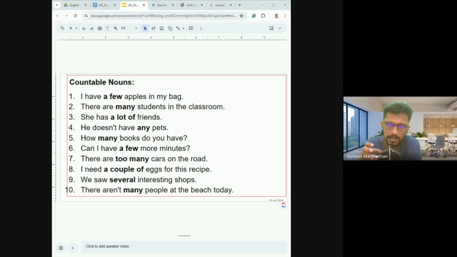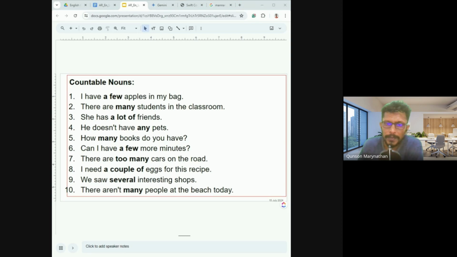So மண் is for example, uncountable. அது எண்ணிக்கொண்டிருக்கிறது. Right. And there are countable nouns. Say for example, நாய்க்குட்டி, நாய்க்குட்டிகள். So there are countable nouns and uncountable nouns. In this slide, what you're seeing is a list of examples. Number 1, I have a few apples in my bag.